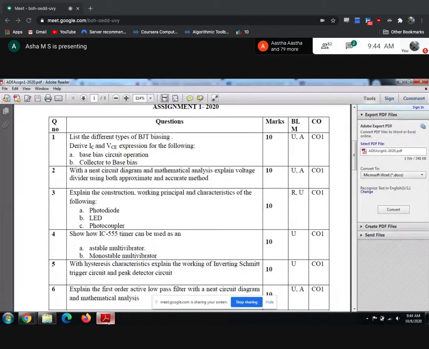Coming to the photodiode, LED and optocoupler, here too 3 I have clubbed for 10 marks. I agree it is too much. And you may ask, ma'am, if it is too much, then why did you give it? So guys, let me tell you the reason. The first objective I have already told you.